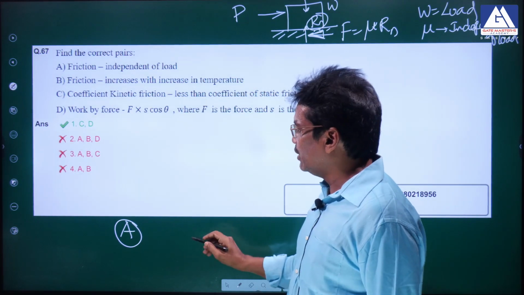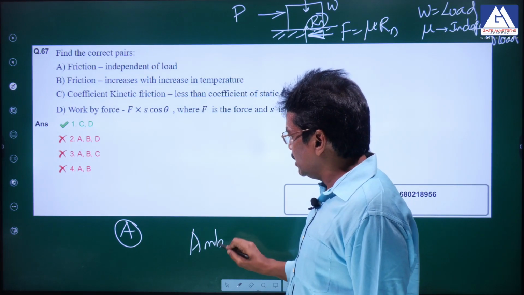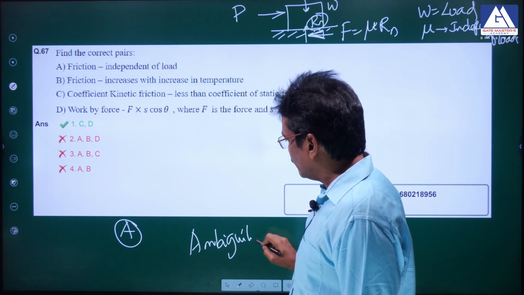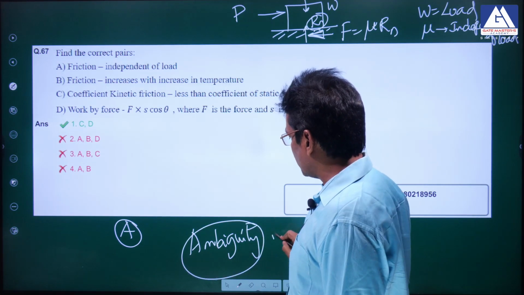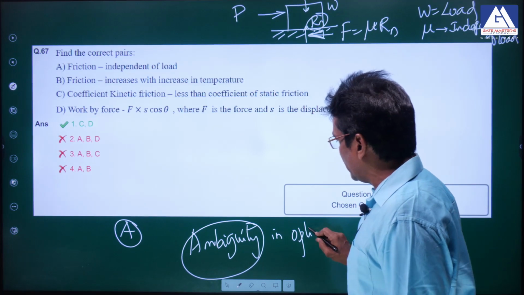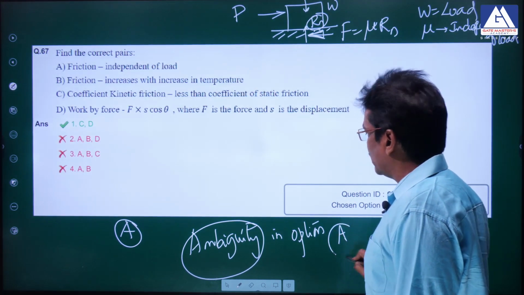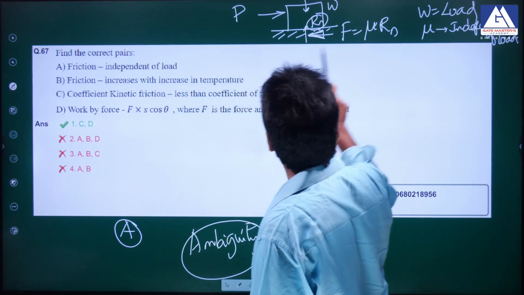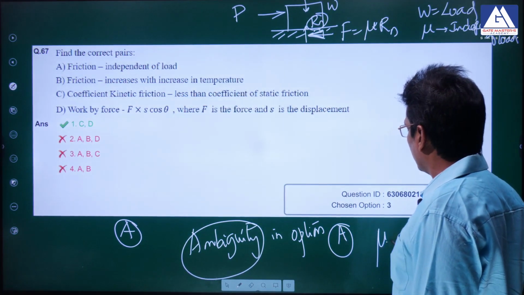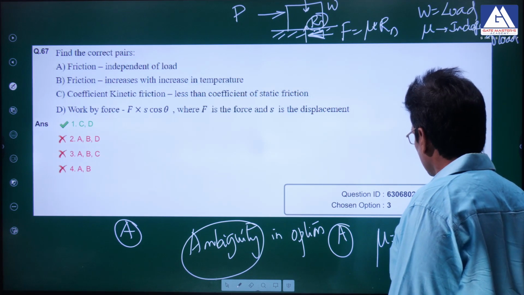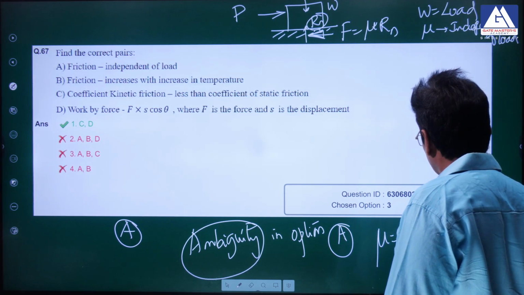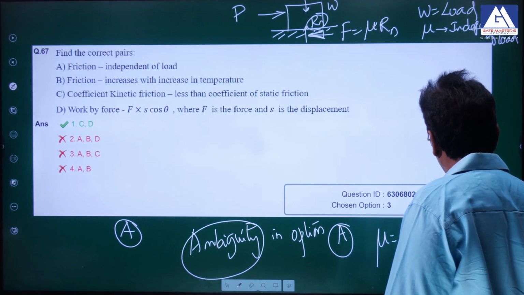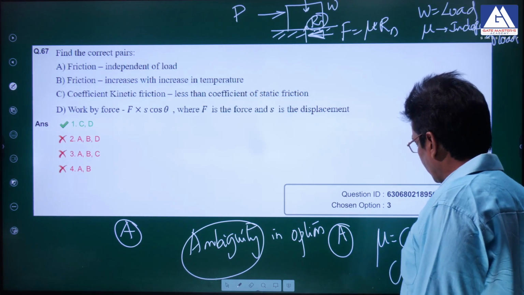So there is an ambiguity in the question. Ambiguity in option A. There is no clear mentioning in the first option. I repeat once again, if it is the coefficient of friction mu, it is independent of the load. Coefficient of friction mu is independent of load,